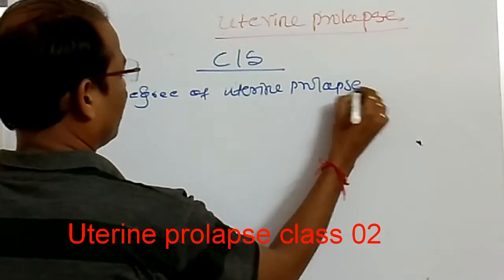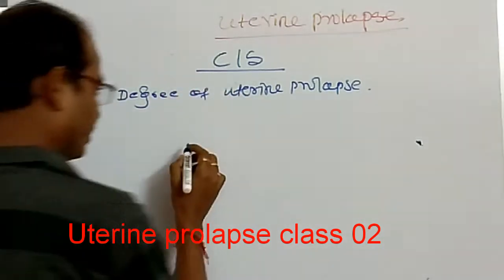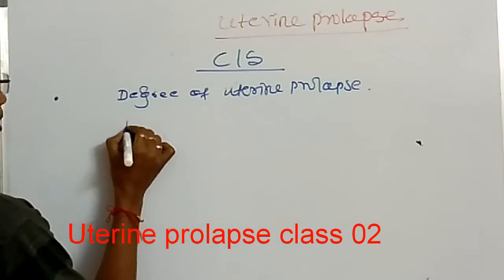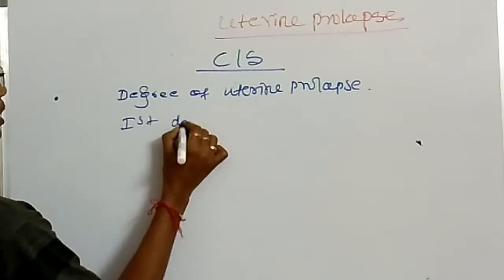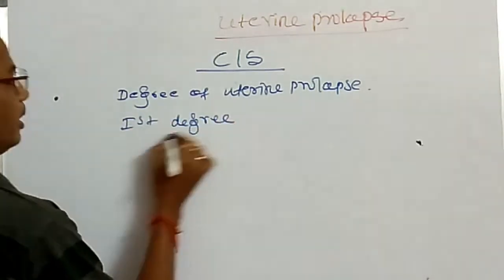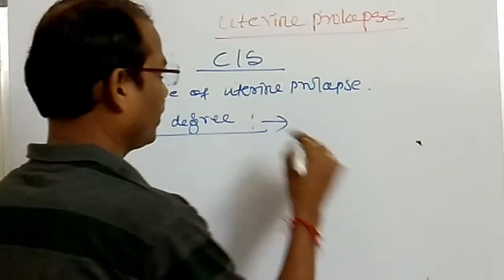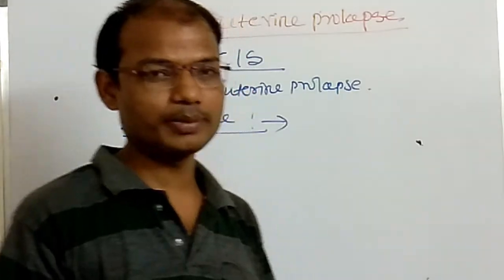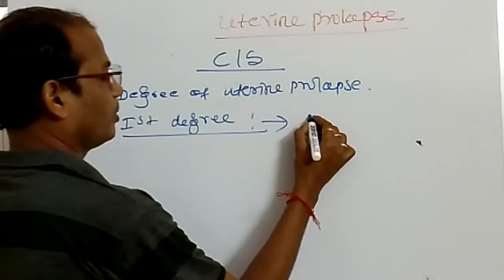In first degree uterine prolapse, the female perceives that something is coming outside.